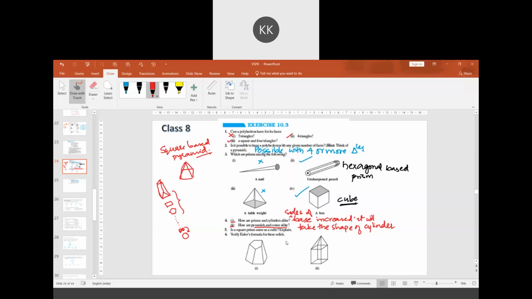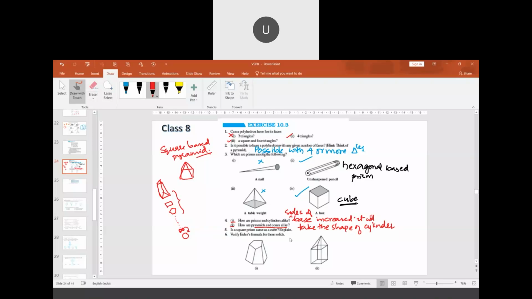All right? Question 5 now. Is a square prism the same as a cube? Explain. They are the same. Their faces are the same, sir. A square prism has a square base and its faces are the same as a cube.